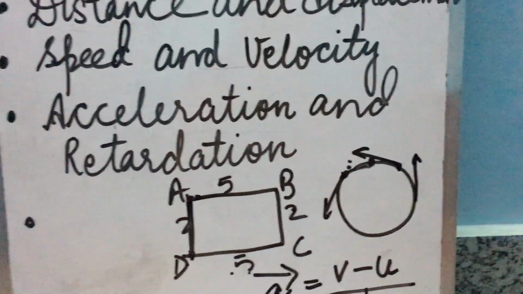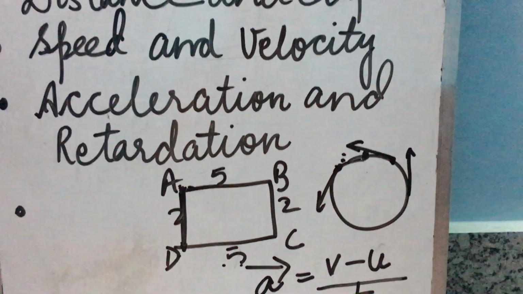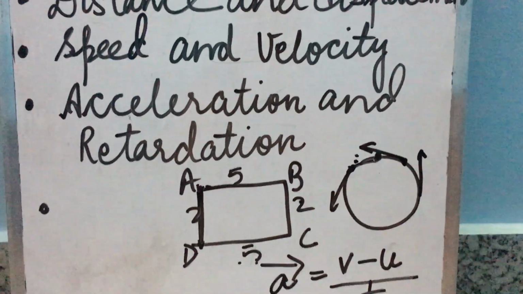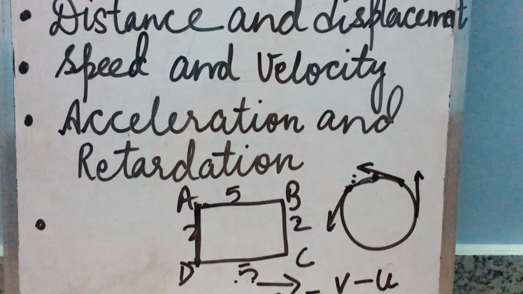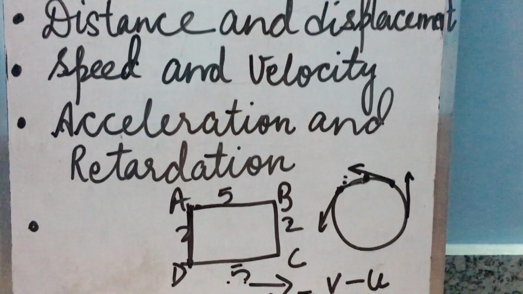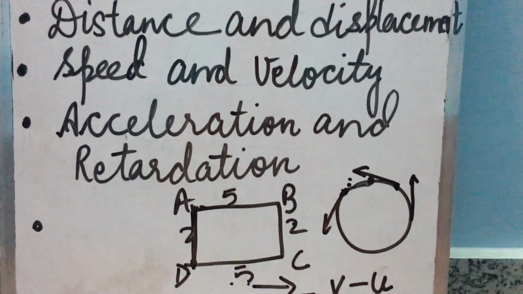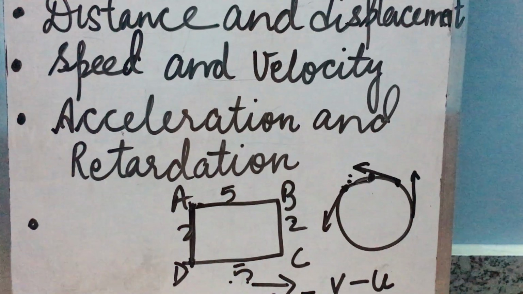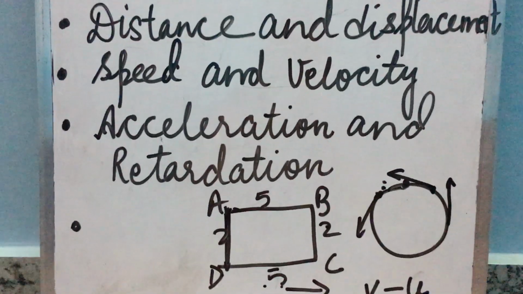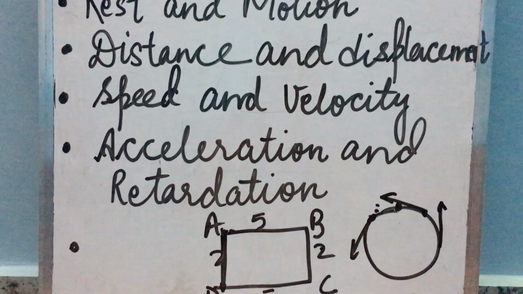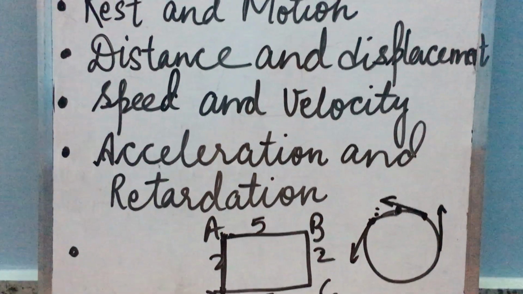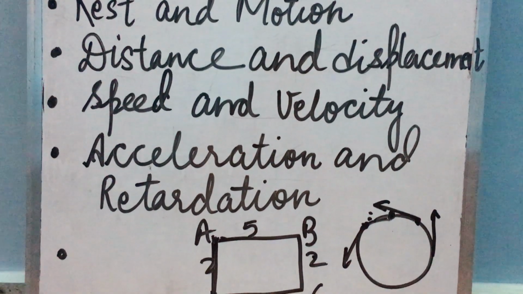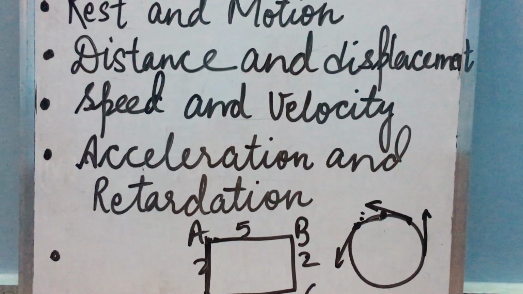Okay, now the next topic is uniform acceleration. What is uniform acceleration? The acceleration is said to be uniform when equal changes in velocity take place in equal intervals of time. For example, the motion of a body under gravity, that is the free fall of a body, is an example of uniformly accelerated motion. Always learn the examples of all these types: uniform velocity, uniform acceleration, non-uniform velocity or retardation, because it may come in an exam.